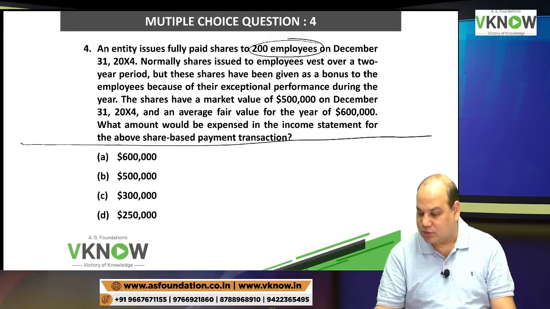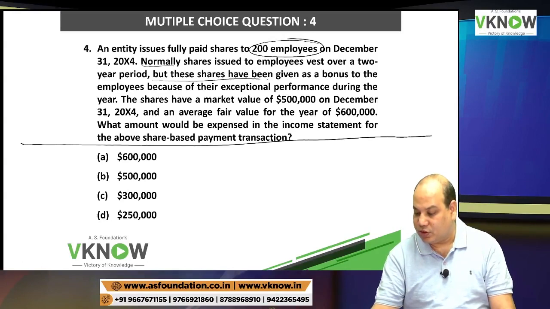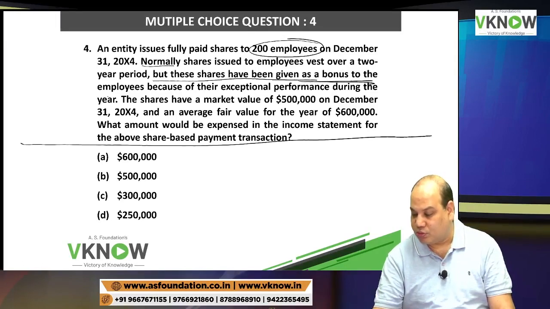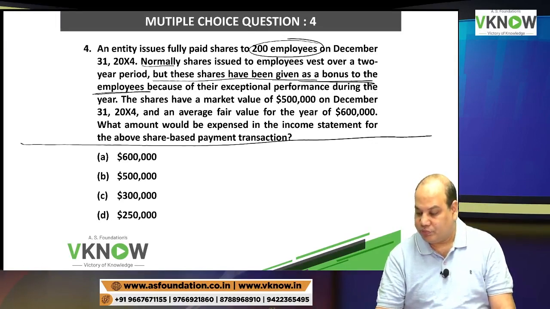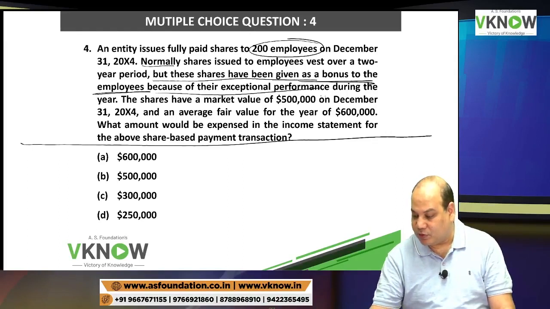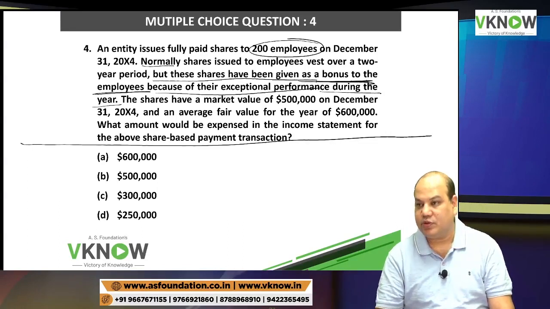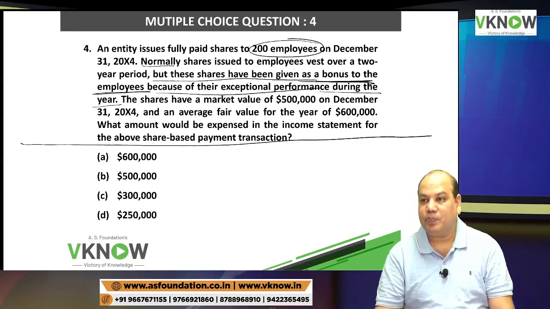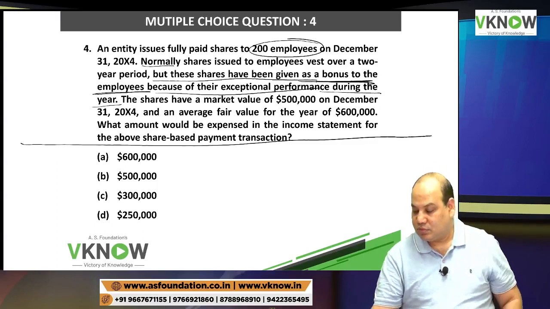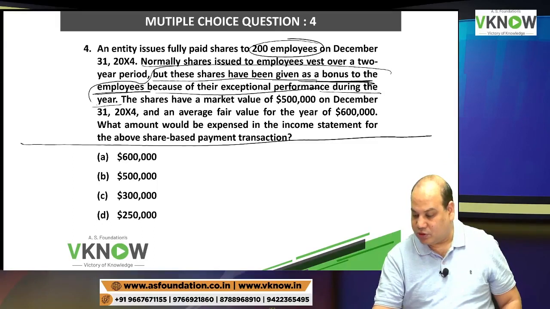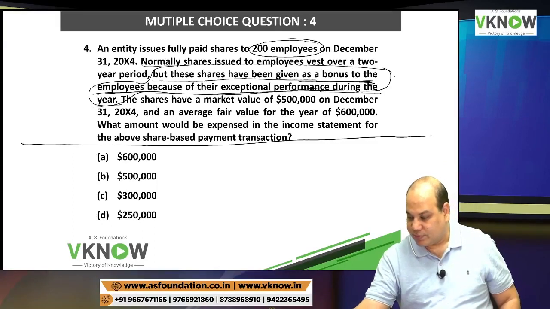Normally, these shares issued to employees vest over 2 years, but these shares have been given as a bonus to the employees because of their exceptional performance during the year. So this is not given for future service. This is given as a bonus for services already rendered, which means these are already vested.